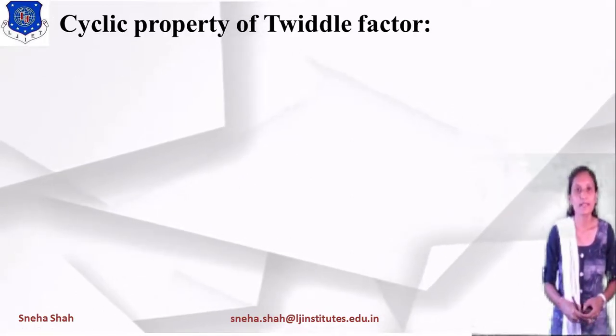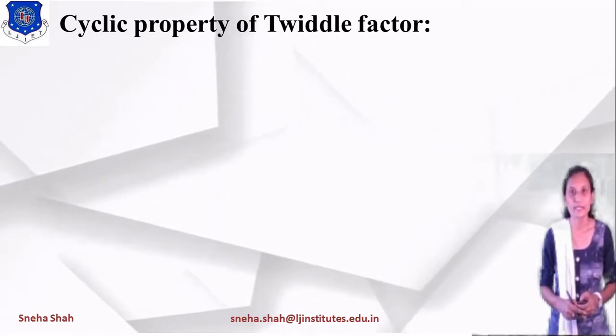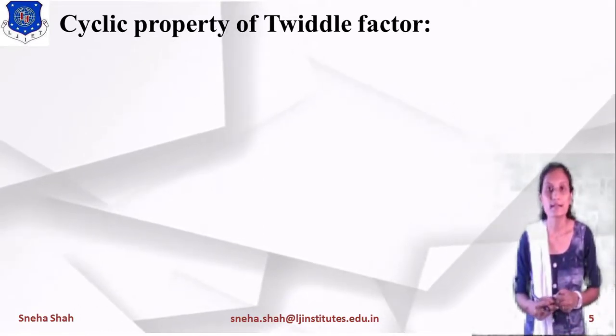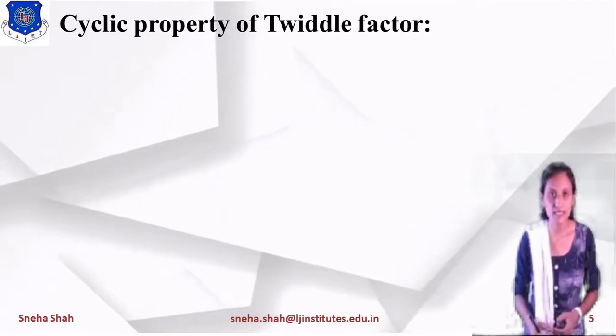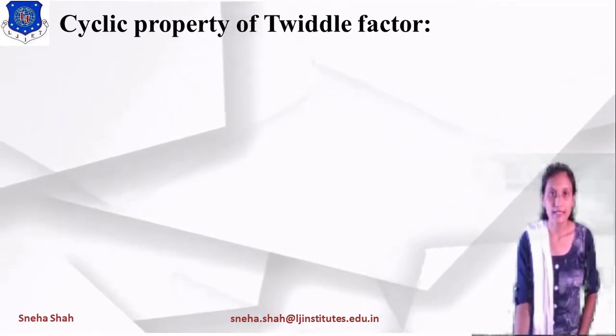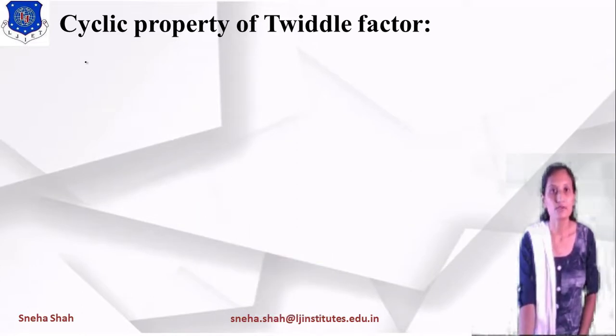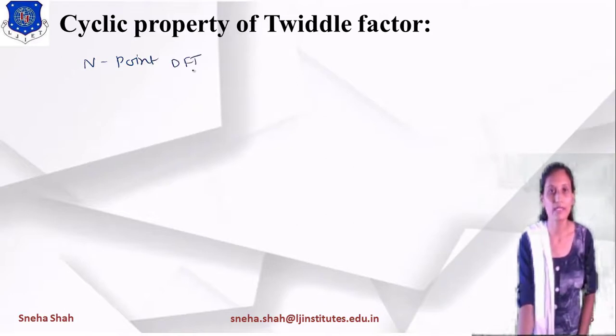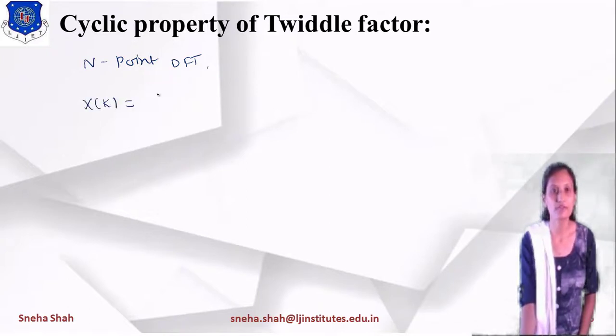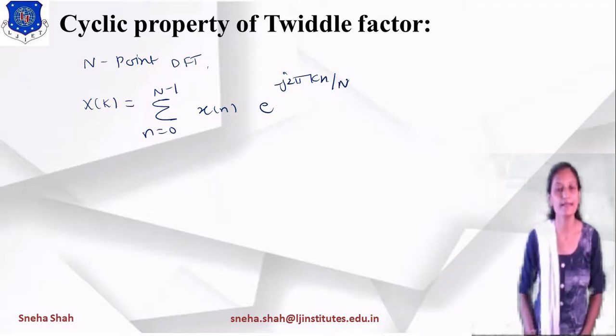Now the next point is the cyclic property of the twiddle factor. First of all, we define the twiddle factor. What is the twiddle factor? Suppose I write the equation of the N-point DFT: X of k equals summation n equals 0 to N minus 1 x of n into e raised to minus j 2 pi kn by capital N, right?